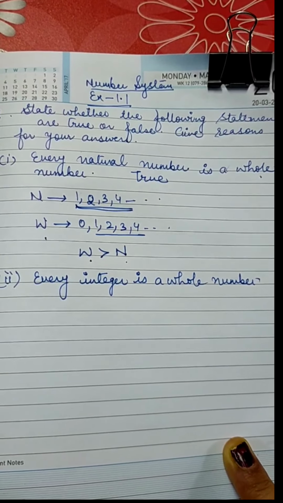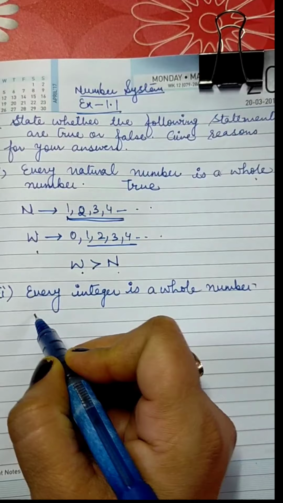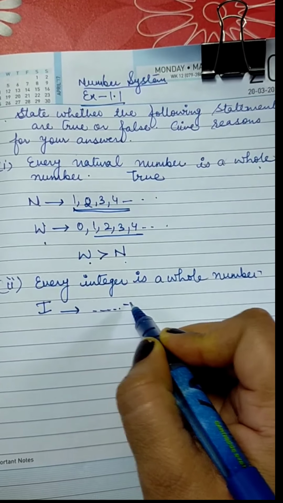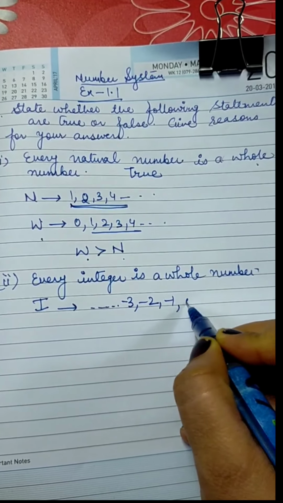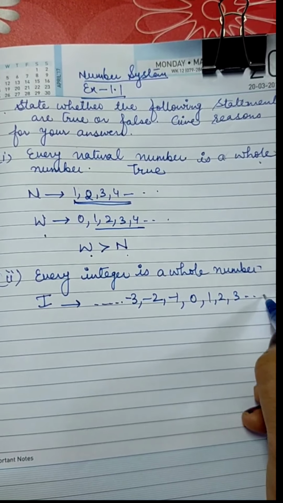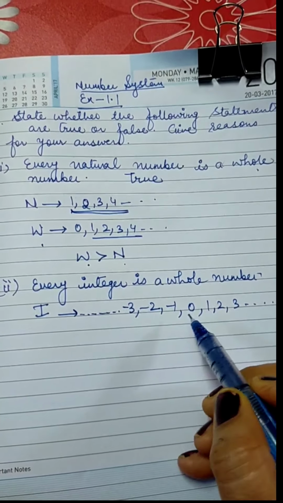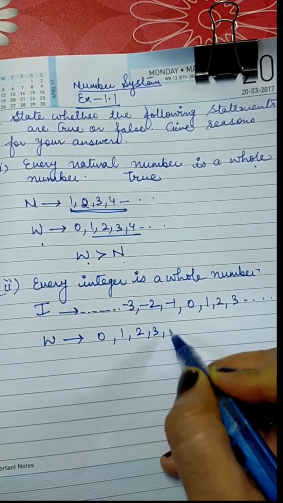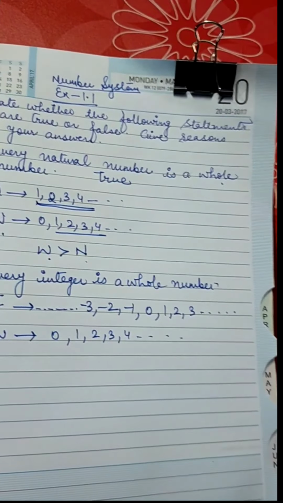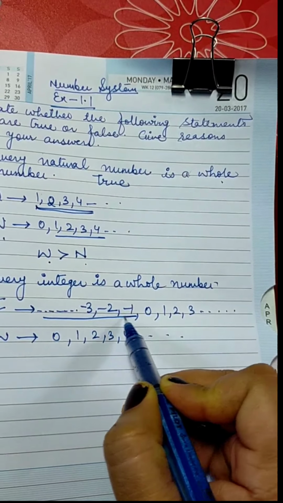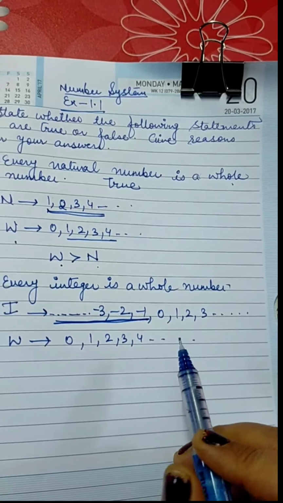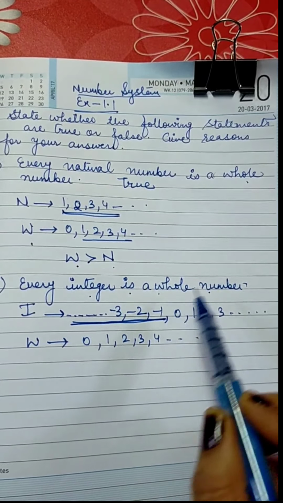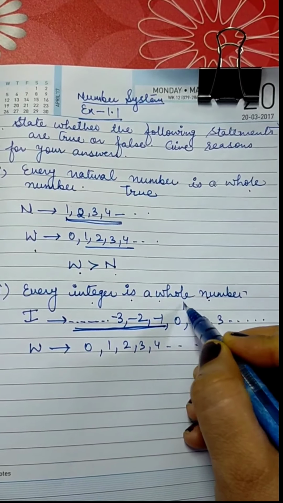The second part is, every integer is a whole number. Now integers consist of all the negative numbers: -3, -2, -1, 0, 1, 2 and so on, right? Whole numbers consist of 0, 1, 2, 3, 4. They start from 0. So you can see that integers have all the negative numbers extra, right? So every integer cannot be a whole number because negatives are not in whole numbers. So this part is false.